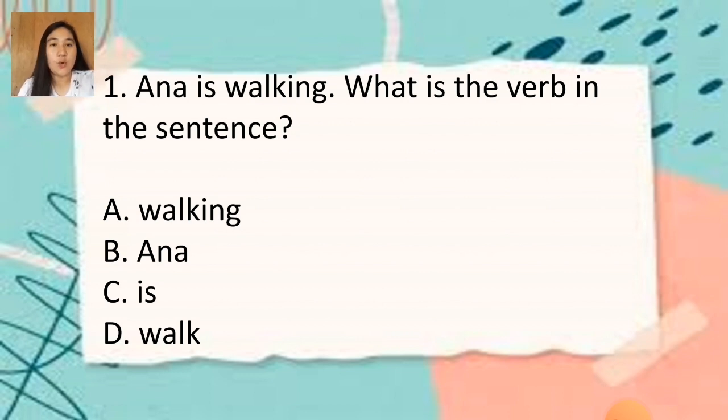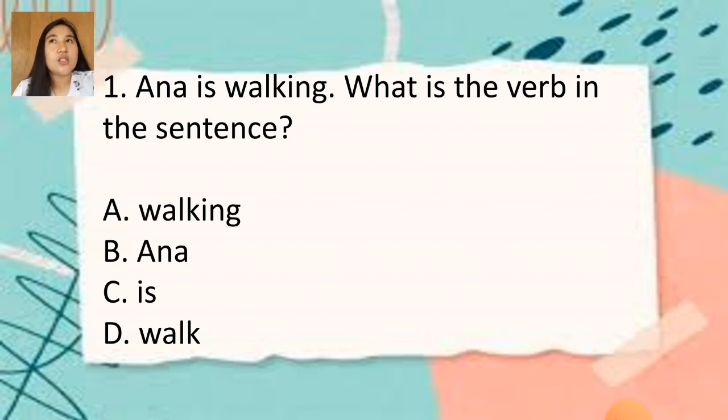So why is it a linking verb, class? In traditional grammar and guidebooks, a linking verb is a verb that describes the subject by connecting it to a predicate adjective or predicate noun.